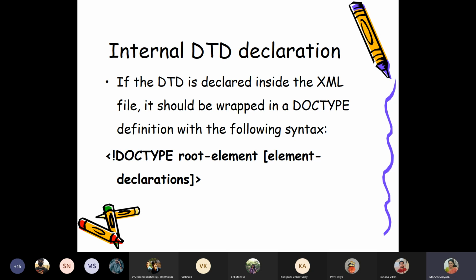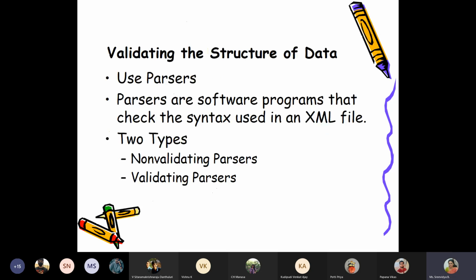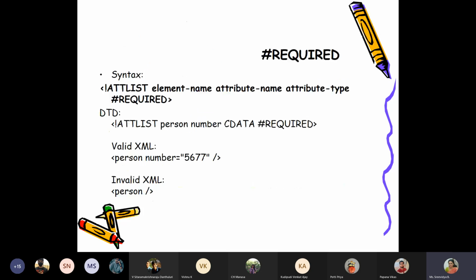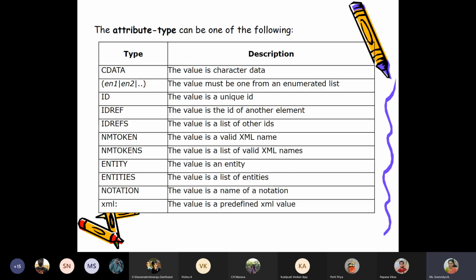How to do internal DTD declarations and external DTD declarations and then validating them, this part we will discuss in the next class. So next class, when we start, we will give you a question and then you will have to write the DTD. We will write a separate DTD document, that is external, and then we will see how to link that external DTD with the XML document. And then we will see an example for inline DTD also. Okay, so that's the plan for the next class.